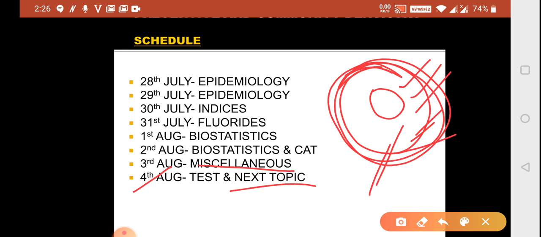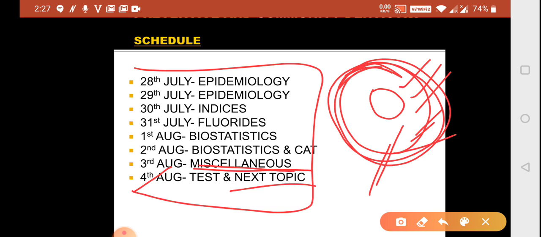I'll be sending them to you. Different years, when the Organ Transplantation Act was given, the Cigarette Smoking Act was given. So all these things will be covered in your miscellaneous. So these are the areas, and this is the way you should be doing PCD now, because we are giving 8 days to it. The next topic will be told to you beforehand.